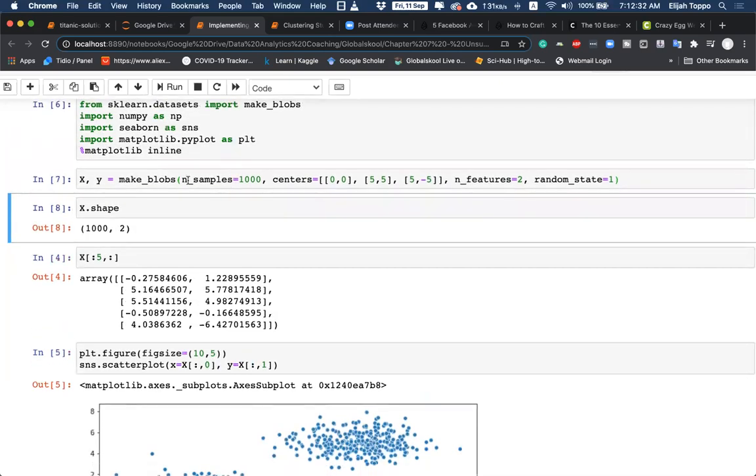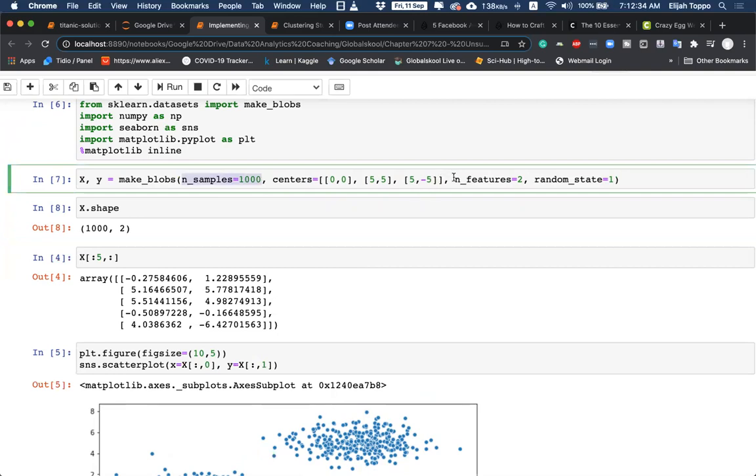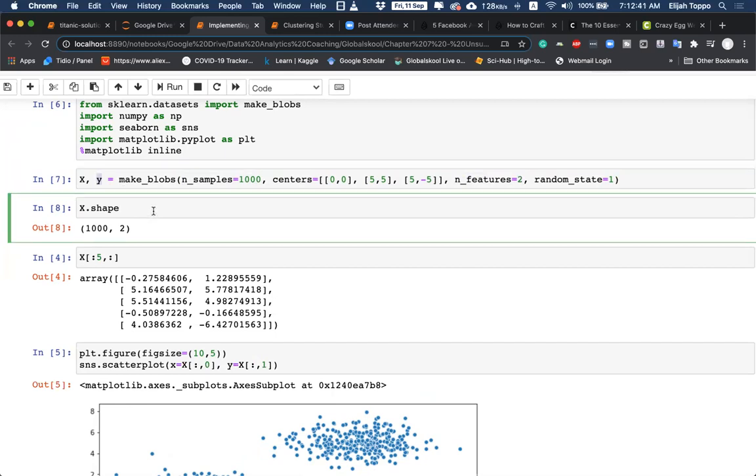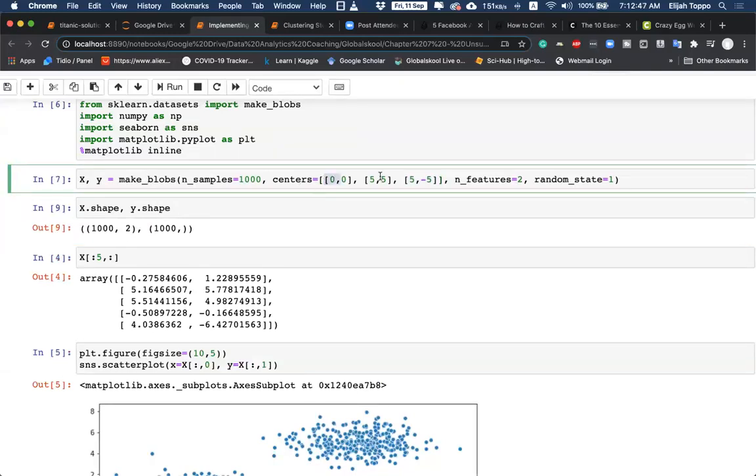That is what we told it to do. Create 1,000 rows with 2 features, and then we have a variable called y. We should have again 1,000 values, and these values will take the numbers 0, 1, and 2, because of the 3 cluster centers that we are dividing it into.